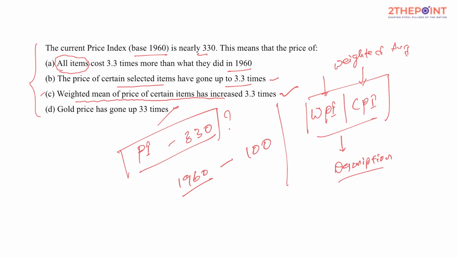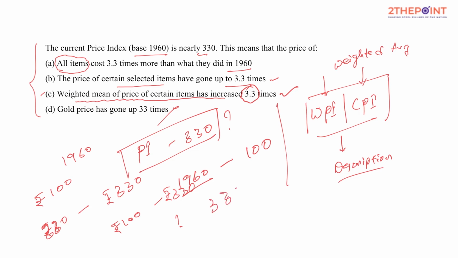Now the question here is, what does 3.3 times mean? Simple. If a certain basket of goods and services can be bought for 100 rupees in 1960, and the index value goes to 330, what does it mean? You need 330 rupees to purchase the same basket of goods and services. So a basket of goods and services that cost 100 now requires 330 rupees to purchase. By what amount have the prices gone up? 330 by 100, isn't it? So now you can say 3.3 times.